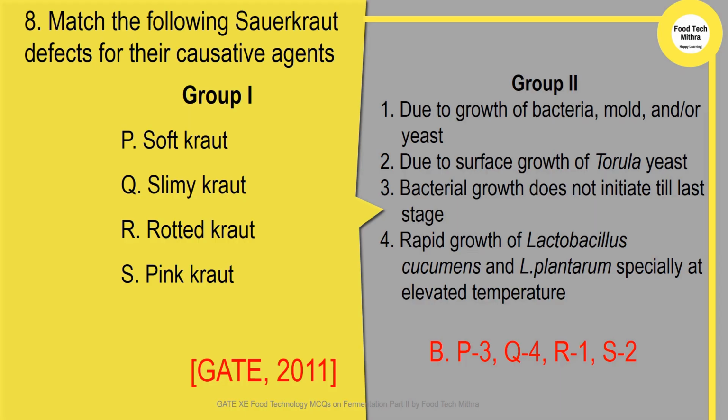So we'll see the question again. Match the following sauerkraut defects with their causative agent. So the answer will be: soft kraut is bacterial growth does not initiate till last stage. Slimy kraut, rapid growth of Lactobacillus cucumeris and Lactobacillus plantarum, especially at elevated temperature. Rotted kraut is due to the growth of bacteria, mold and or yeast. Pink kraut is due to the surface growth of torula yeast. So the option is B.